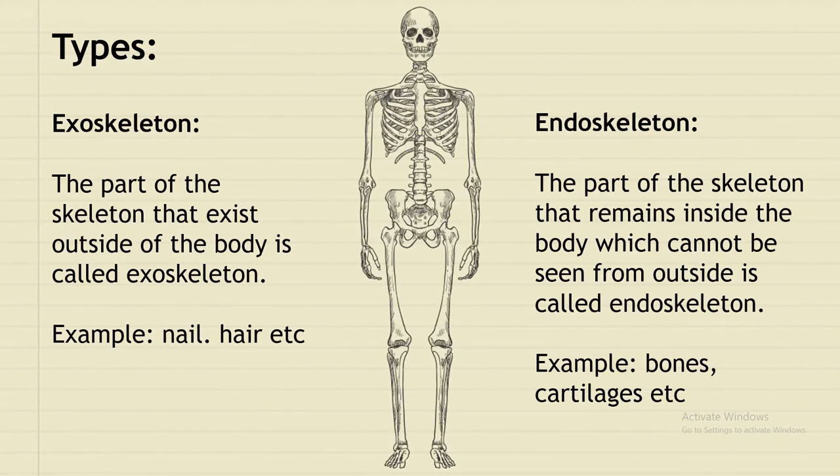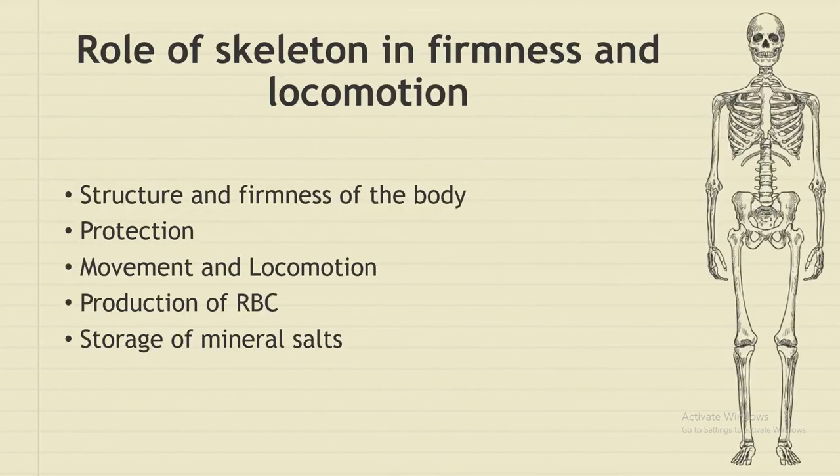If we talk about the types, the human skeleton can be divided into two parts. One is the exoskeleton, another one is the endoskeleton. The exoskeleton is the part of the skeleton that exists outside of the body, which is easily visible from outside, like hair and nails. And the endoskeleton is the part of the skeleton that remains inside the body, which cannot be seen from outside. Examples of endoskeleton are bones and cartilage, etc.